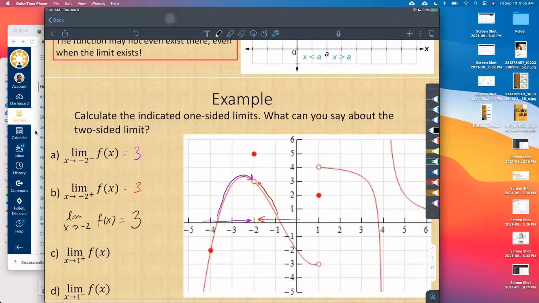Okay? Part C, before I highlight it here, can anybody tell us what is the answer to part C? Say again? 4? Yes, because this is a right-sided limit. From the right side, as we approach 1, what is my function value approaching? It is approaching a height, basically, of 4. So the answer there is 4.